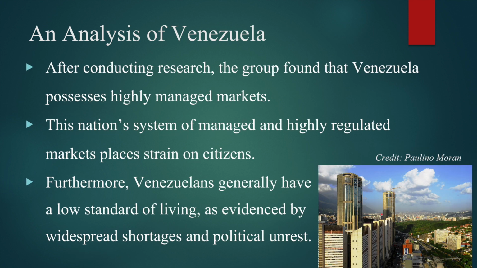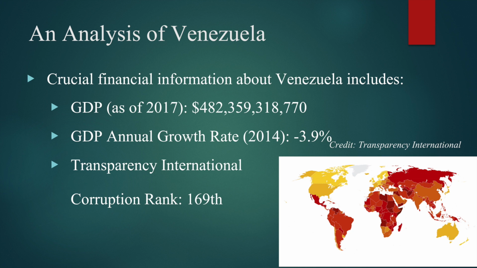Thanks, Oleg. And now to briefly look at the 3rd country that the group analyzed, Venezuela. After looking into Venezuela, the group was able to find that the country has heavily managed markets, which oftentimes creates hardships for citizens. This is evidenced by the political unrest as well as the widespread shortages of basic goods which has recently affected Venezuela. And now for a brief rundown of some key financial points about Venezuela.